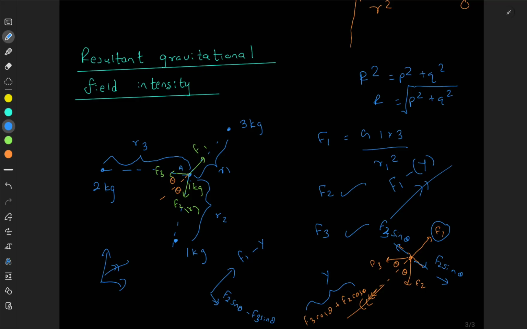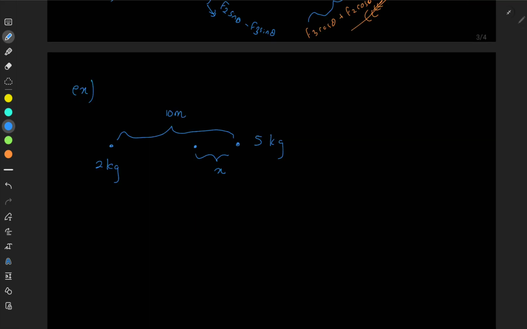So this is just an example. I'm going to solve an example here. Suppose 2 kg and 5 kg are kept at a distance of 10 meters apart. So we have 2 kg and we have 5 kg, placed at a gap of 10 meters.